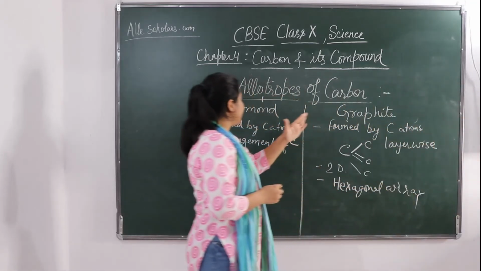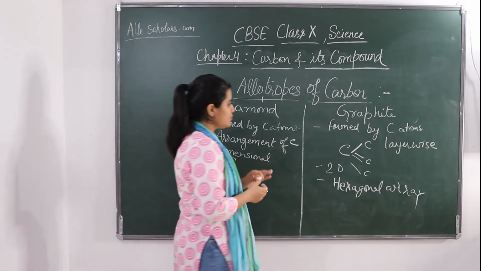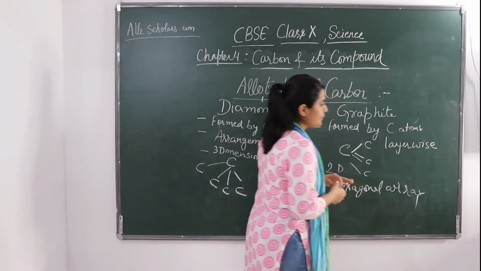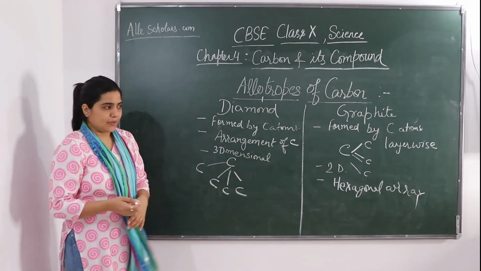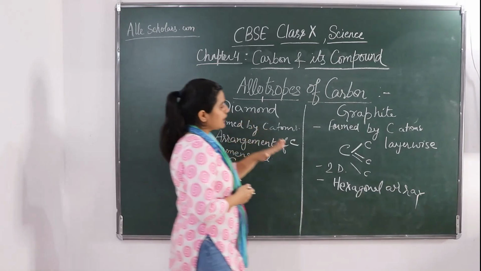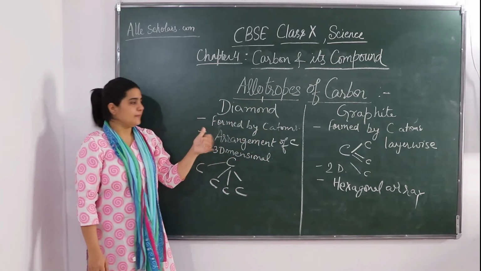So these are the differences between diamond and graphite. Because of this, they have very different physical properties, even though their chemical properties are the same.